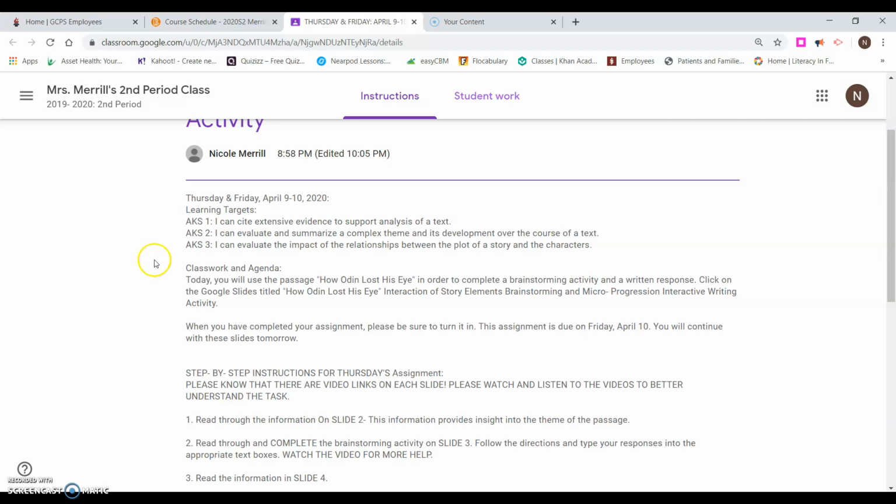Okay, you will click on the Google Slides titled How Odin Lost His Eye, Interaction of Story Elements, Brainstorming and Micro-Progression Interactive Writing Activity. Okay, when you have completed this assignment, be sure to turn it in. The assignment is due on Friday, April 10th, so you will continue with these slides. I know it says tomorrow, meaning Thursday and Friday.